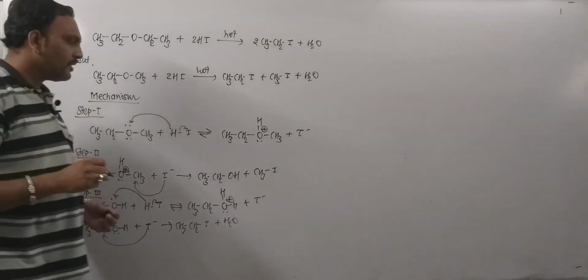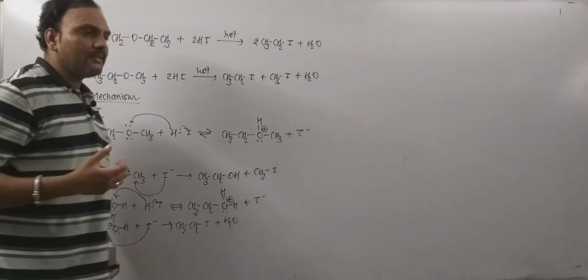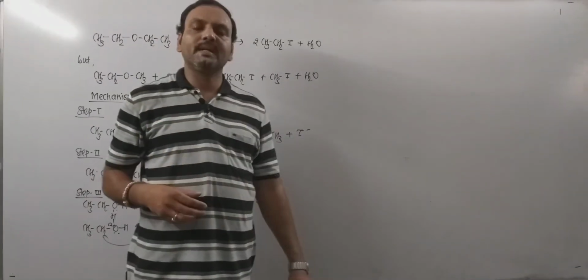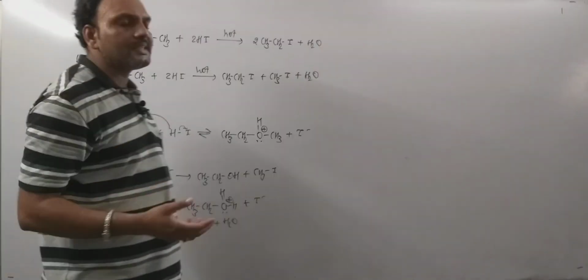In this way, with excess HI in hot condition, alkyl iodides are obtained. That's all about the reaction of ether with HI. Thank you.